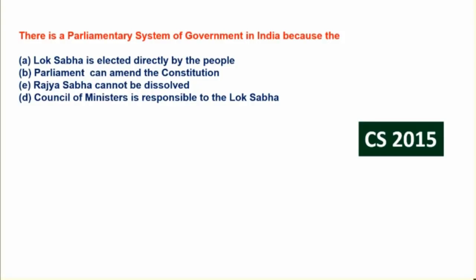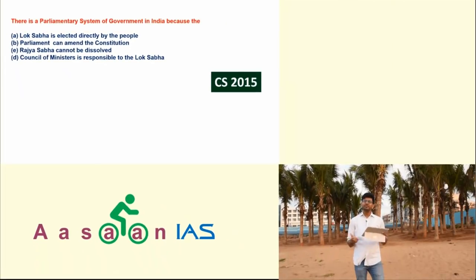Take this question asked in 2015. There is a parliamentary system of government in India because, again the same question. The Lok Sabha is elected directly by the people. Parliament can amend the constitution. Rajya Sabha cannot be dissolved. See, all are correct. But that doesn't mean that it is parliamentary system. The reason is the council of ministers or the executive is responsible to the parliament or to the Lok Sabha. Council of ministers are collectively responsible to Lok Sabha. That is what we call parliamentary system. D is the answer. See, if you just know what is parliamentary form of government and understand the real meaning, you can answer all these questions.